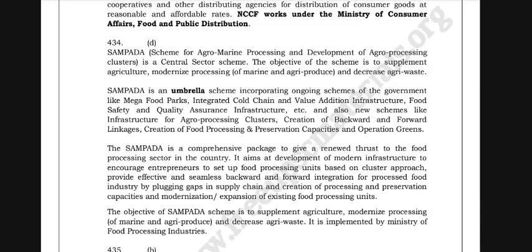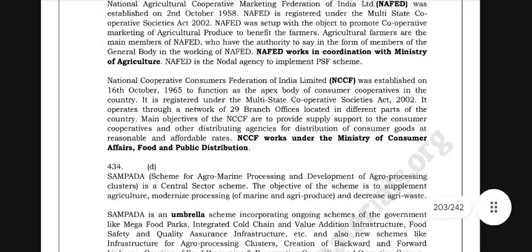It aims at development of modern infrastructure to encourage entrepreneurs to set up food processing units based on cluster approach. Provide effective and seamless backward and forward integration for the processed food industry by plugging gaps in supply chain and creation of processing and preservation capacities and modernization or expansion of existing food processing units. The objective of the Sampada scheme is to supplement agriculture, modernize processing of marine and agri produce and decrease agri waste. It is implemented by the Ministry of Food Processing Industries.